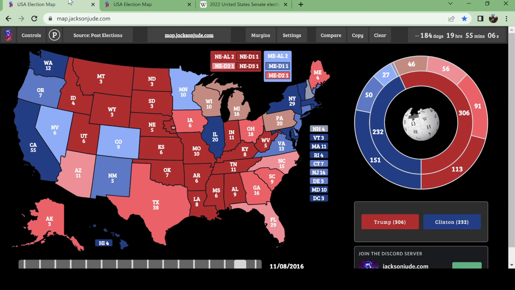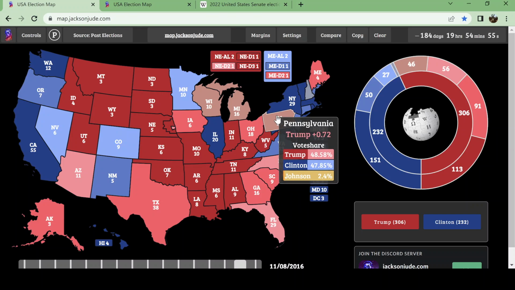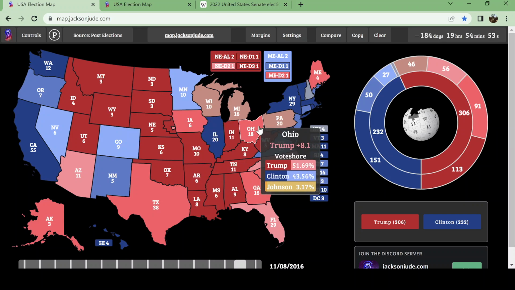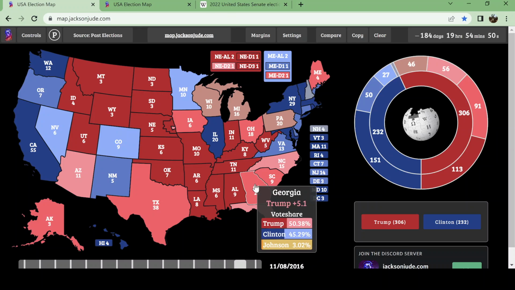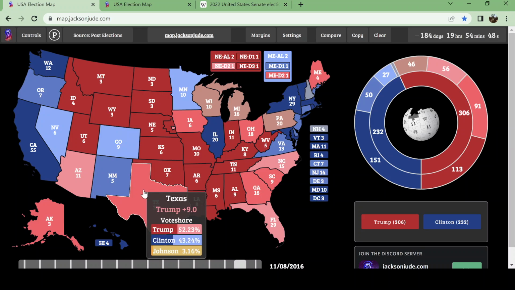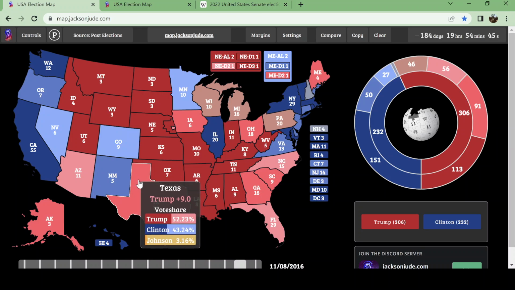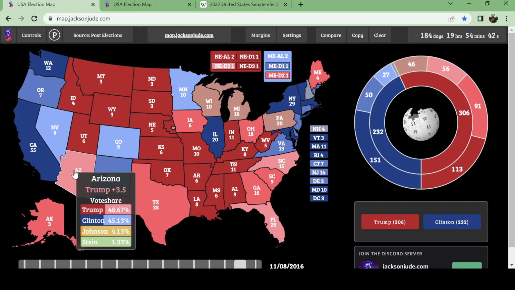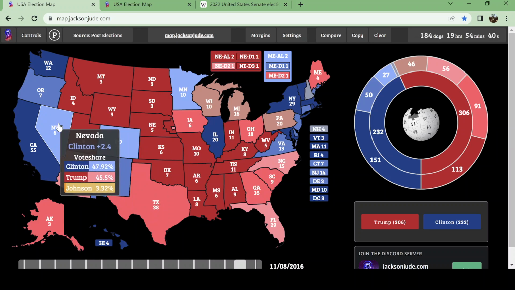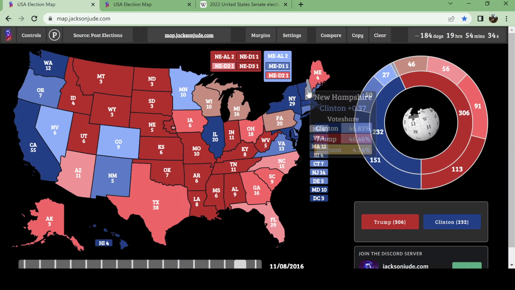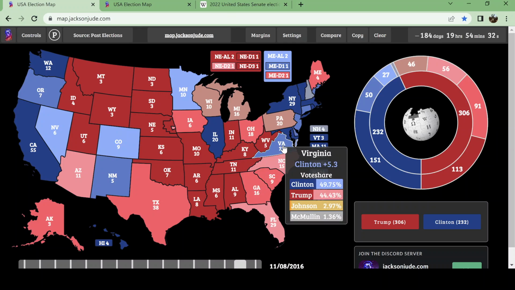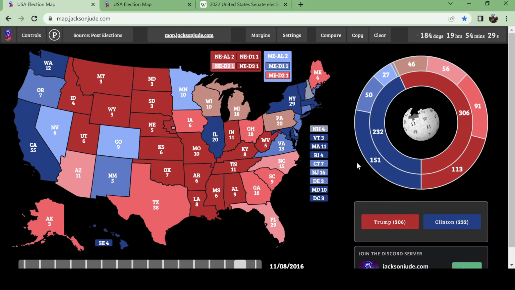Donald Trump unexpectedly won the presidency for the Republicans, and he was able to sweep a lot of these swing states. As you can see, he won Pennsylvania, Michigan, Wisconsin, Iowa, Ohio, North Carolina, Georgia, Florida, Texas. Texas was technically a swing state in 2016, more so in 2020, and he also won Arizona. Whereas Democrats weren't able to pick up that many swing states. They only picked up really Nevada, Colorado, Maine, New Hampshire, Minnesota, and Virginia. Those were really the only swing states that they won.